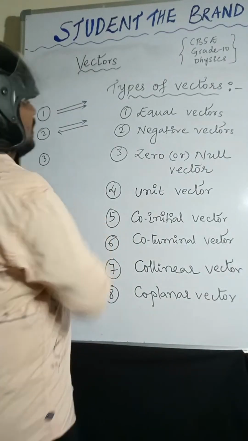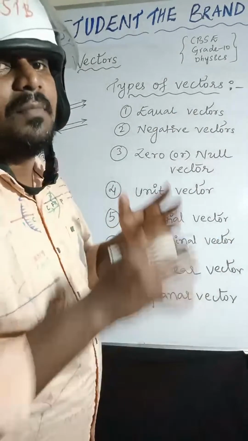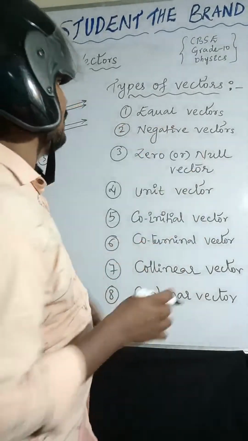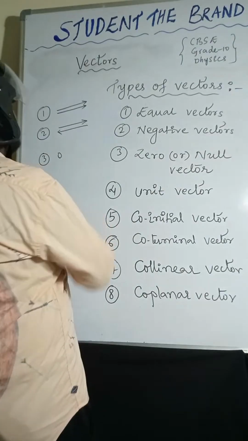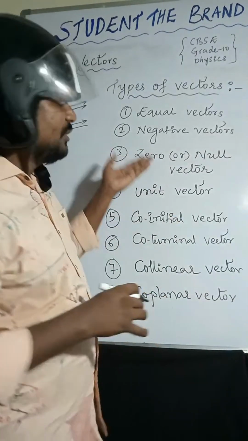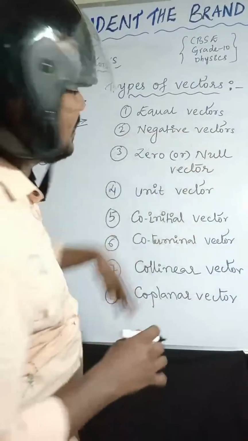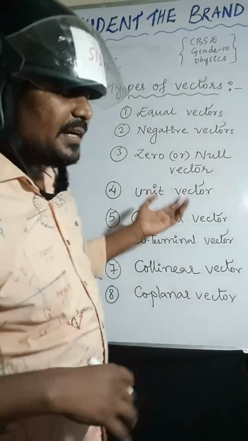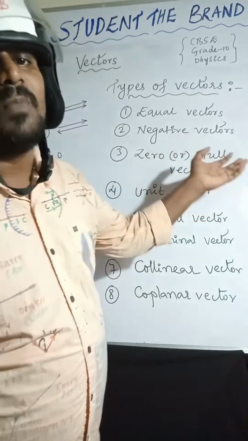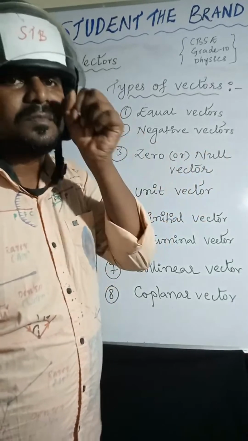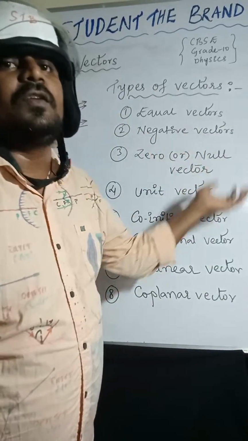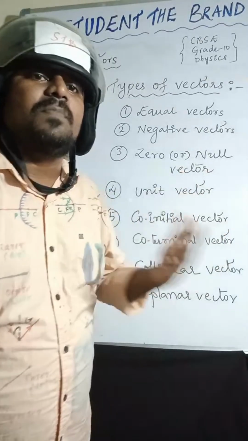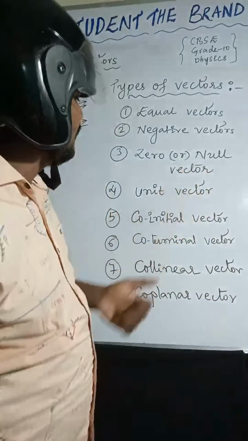Coming to the third one, zero vector or null vector: the vector whose magnitude is zero is called a zero vector or null vector. Coming to the fourth one, unit vector. Unit vector is nothing but the vector whose magnitude is 1 unit.